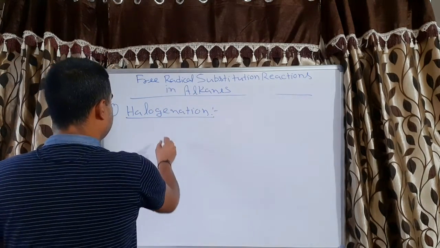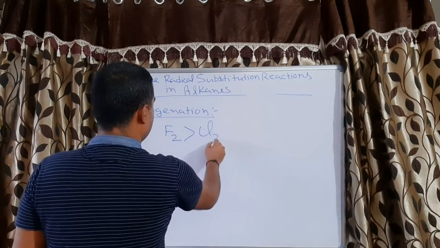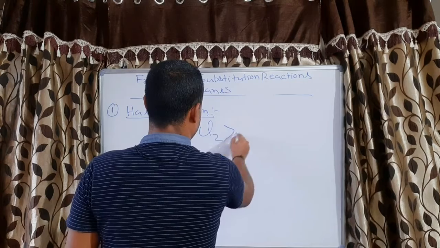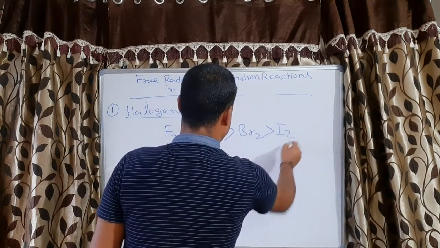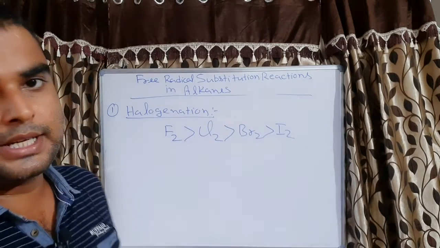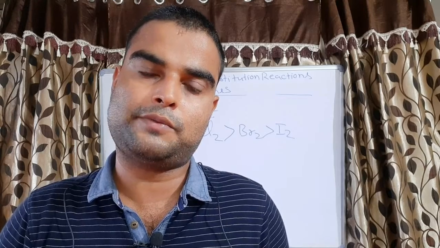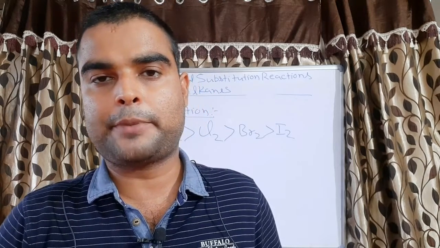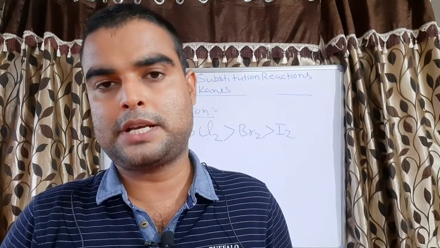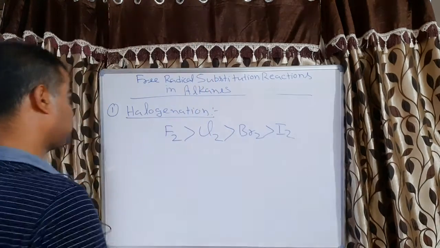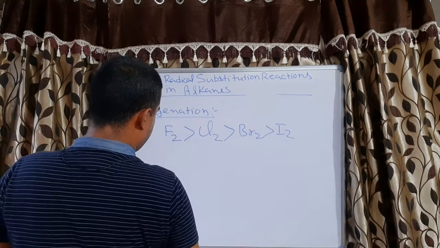The order of reactivity is fluorine is more reactive than chlorine, is more reactive than bromine, is more reactive than iodine. And what is this process? In this process, halogen substitutes the hydrogen of the alkane at a temperature of 520 to 670 Kelvin or in presence of sunlight. So one by one we will study fluorine, chlorine, bromine and iodine cases.